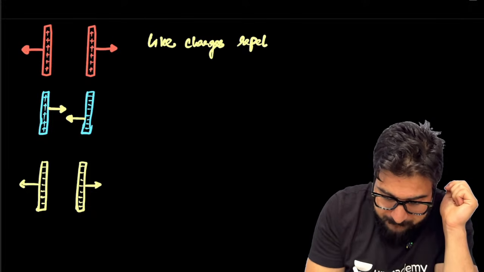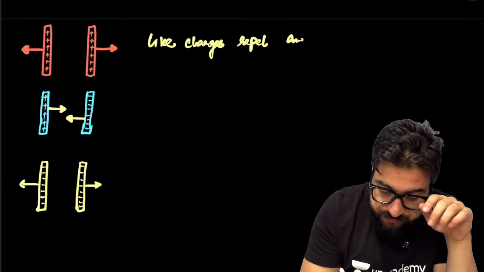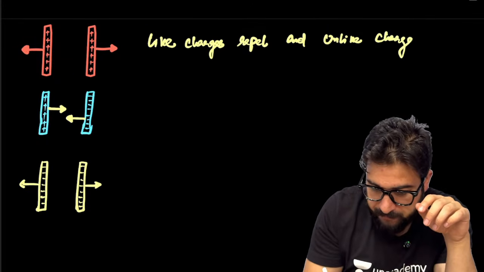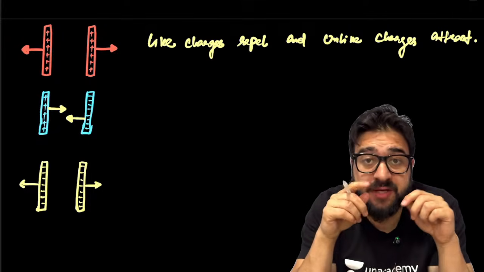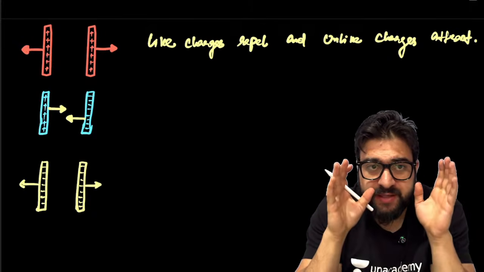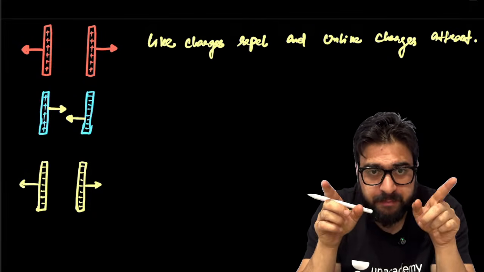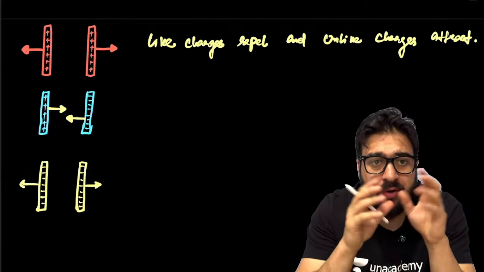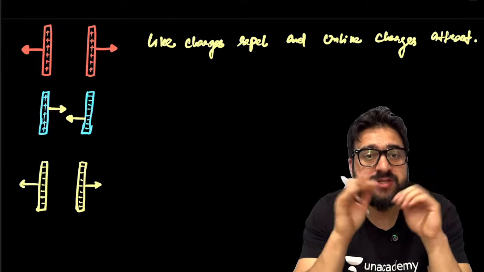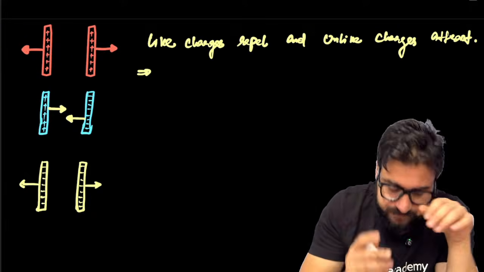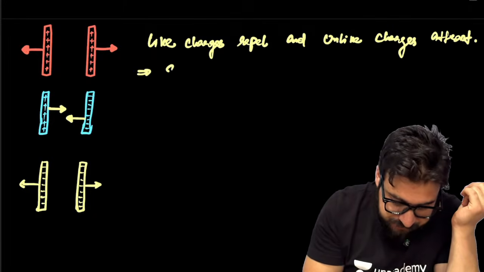repel, and unlike charges attract. Like charges repel and unlike charges attract. So my dear NEET aspirants, if you have positive positive, they will repel. If you have positive negative, they will attract. If you have negative negative, they will repel. So like charges repel and unlike charges attract. One more important point I just want to mention over here. What is that? Symbol of charge.